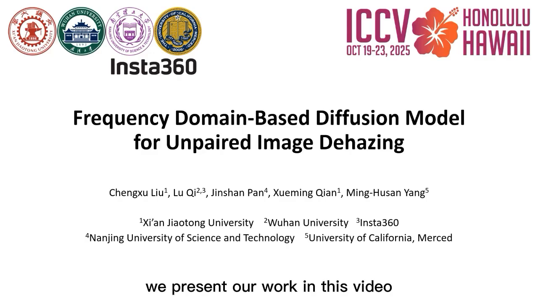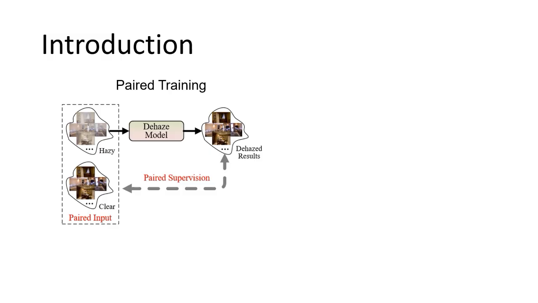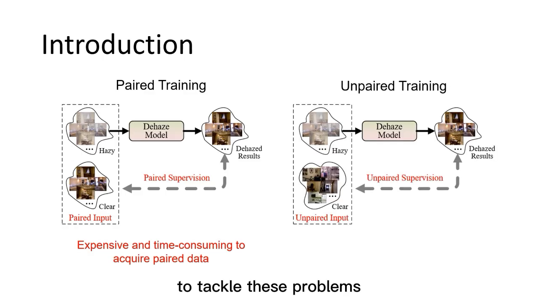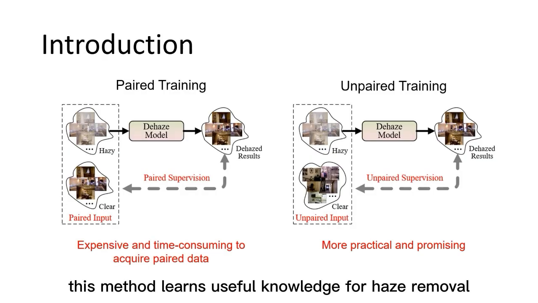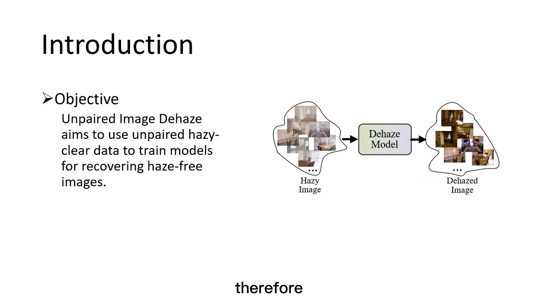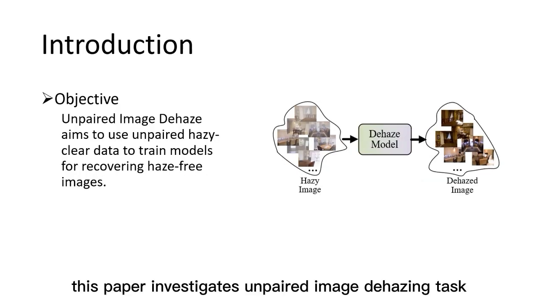We present our work in this video, Frequency Domain-Based Diffusion Model for Unpaired Image Dehazing. Recent deep learning-based methods focus mainly on developing supervised models using synthetic paired hazy and clear data. However, acquiring paired hazy clear data is prohibitively expensive and time-consuming. To tackle these problems, an increasing number of unpaired image dehazing methods have emerged. This method learns useful knowledge for haze removal directly from unpaired input data, more practical and promising. Therefore, this paper investigates the unpaired image dehazing task.